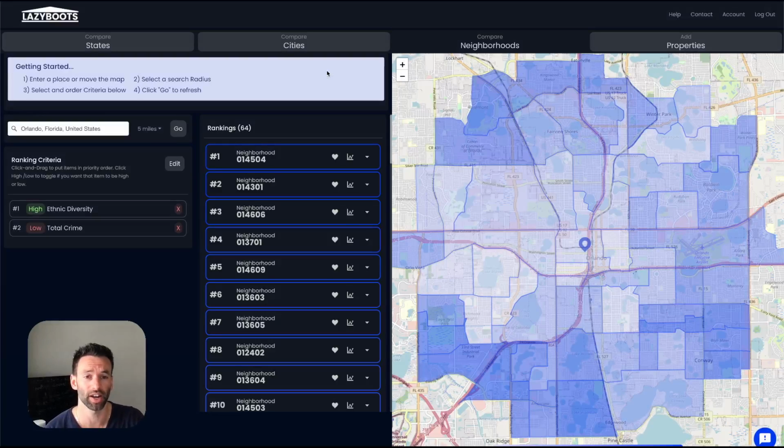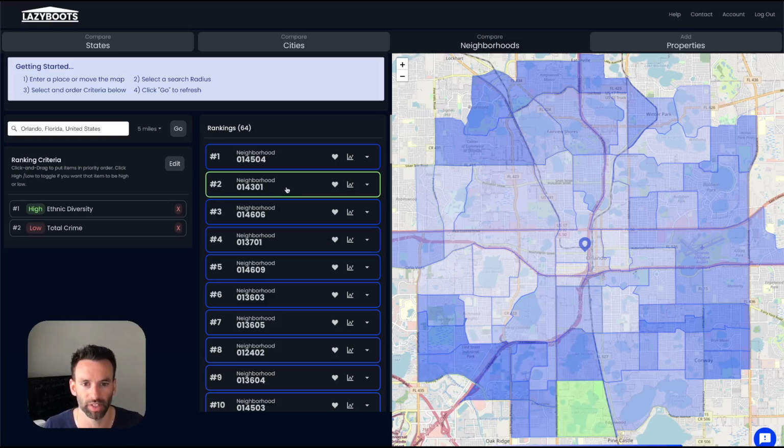So you can narrow down your ABC class neighborhoods by using Lazyboots and using the flexibility of the ranking criteria. So that's pretty much it. But I also want to show you finding the rents through Zillow. So let's just say we pick one of these neighborhoods.